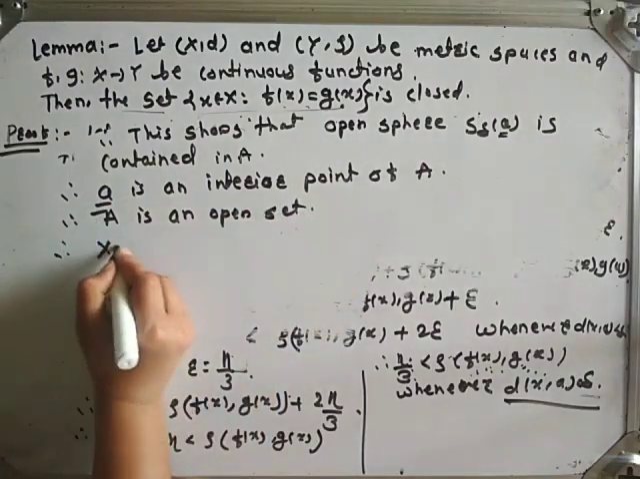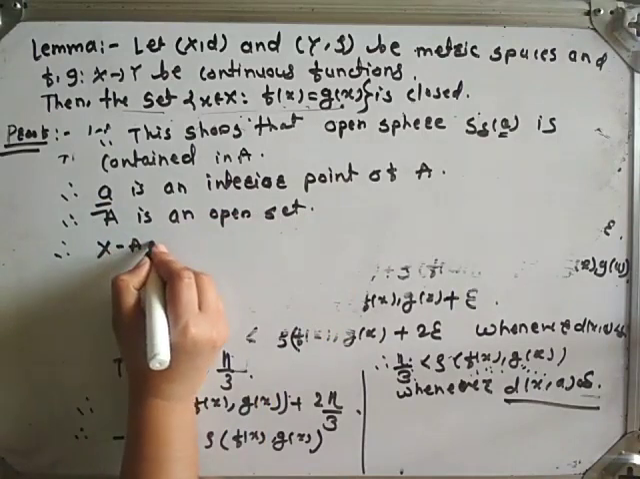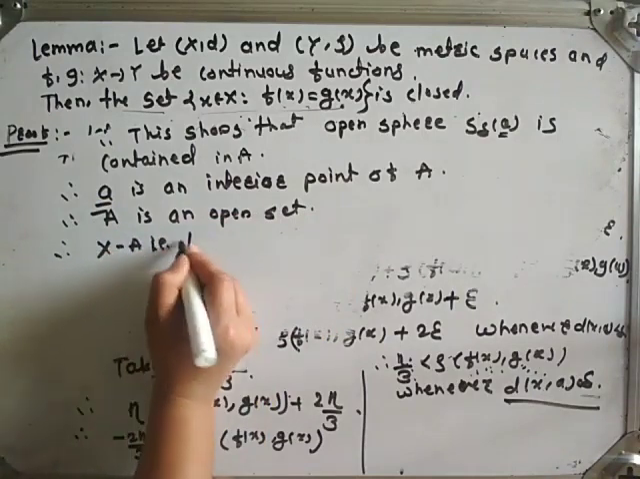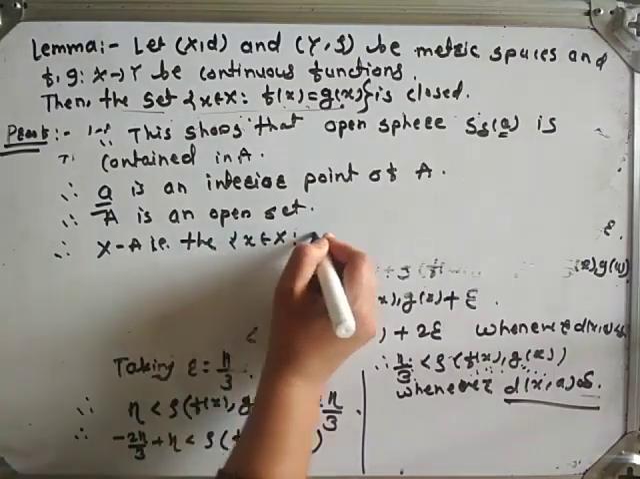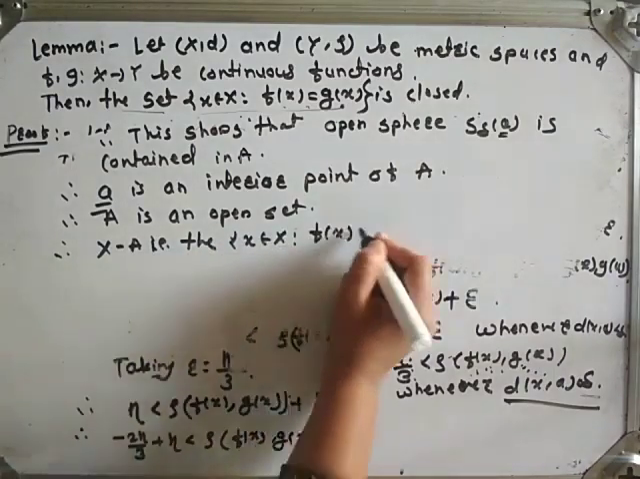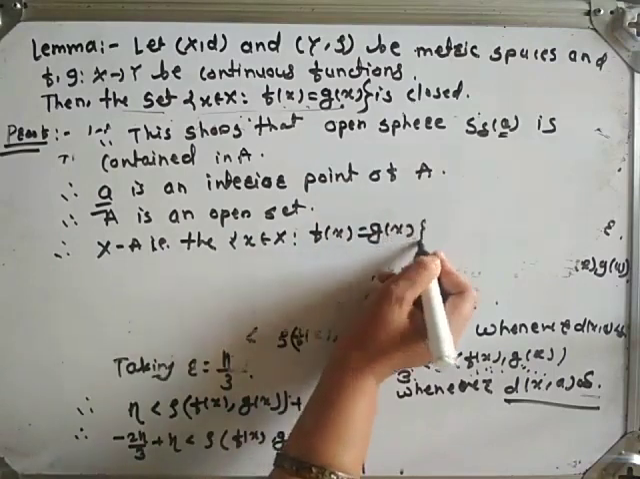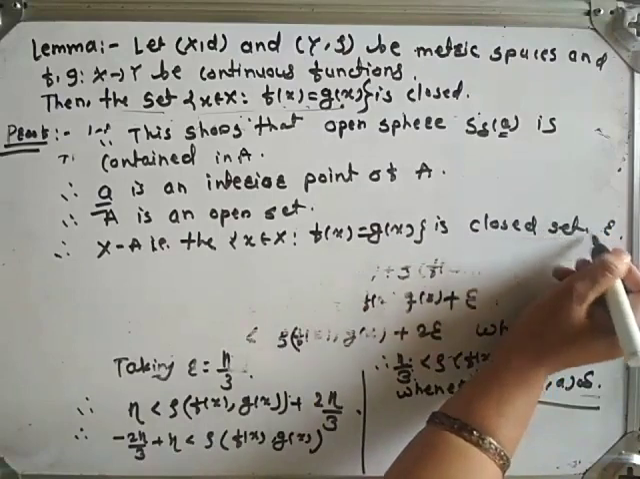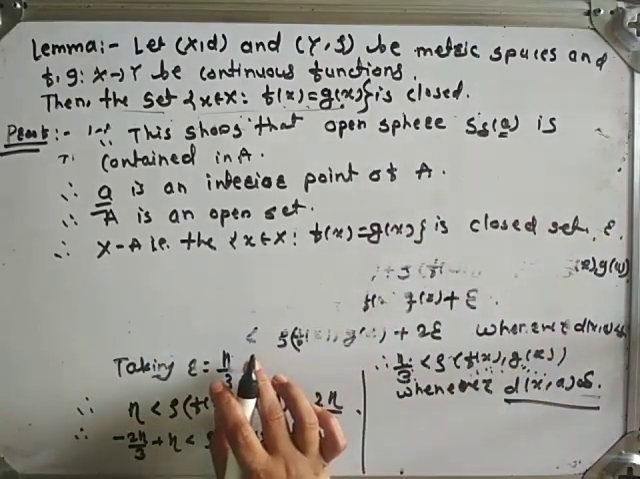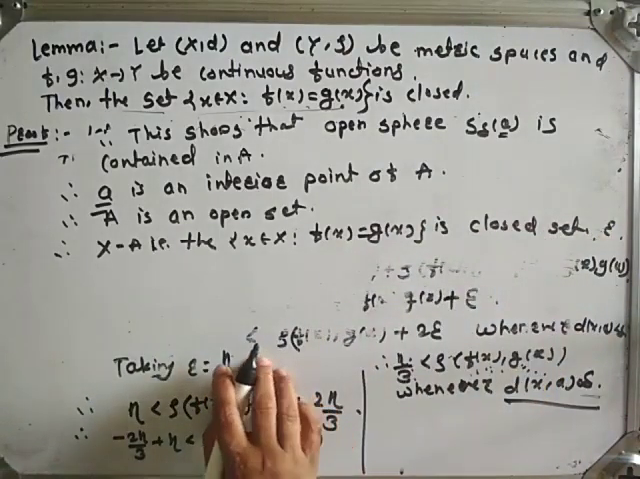Therefore, the complement of A, that is the set of x belonging to capital X such that f of x is equal to g of x, is a closed set. Hence, the proof of the lemma is completed.